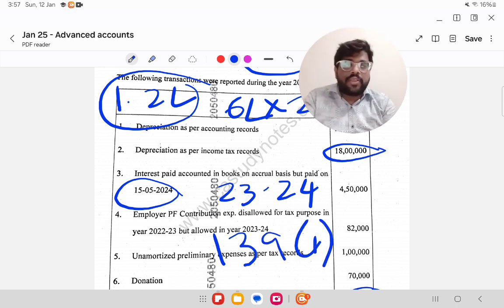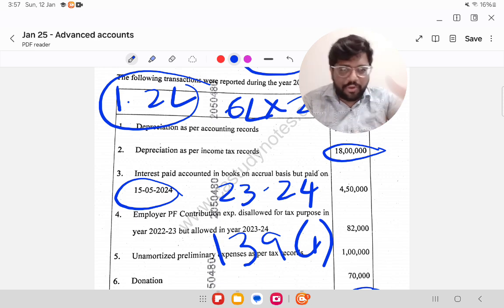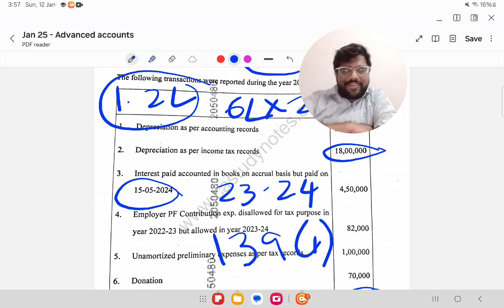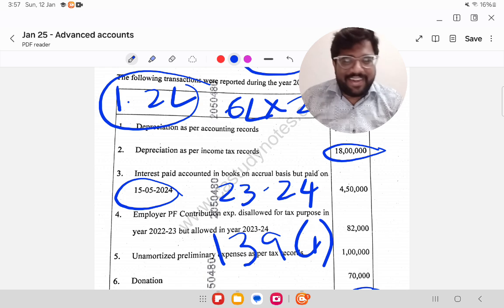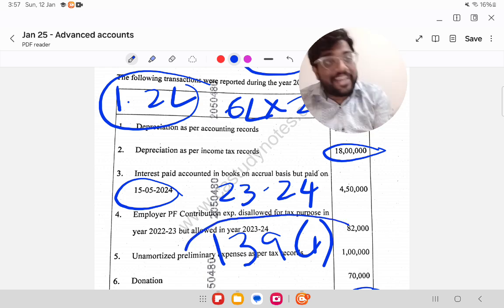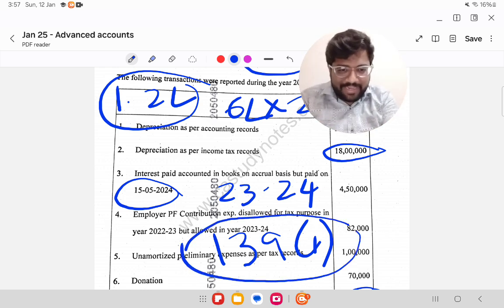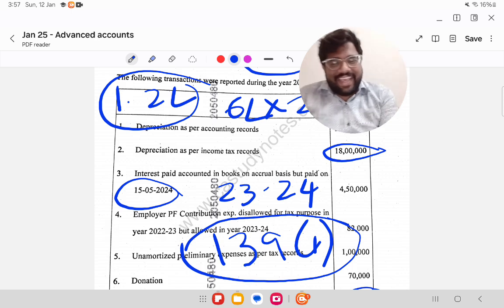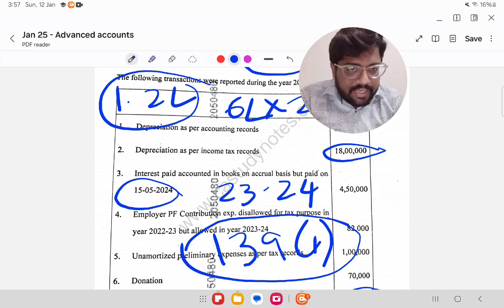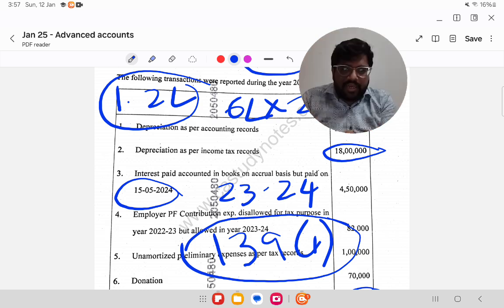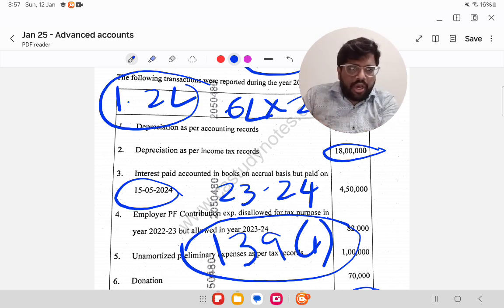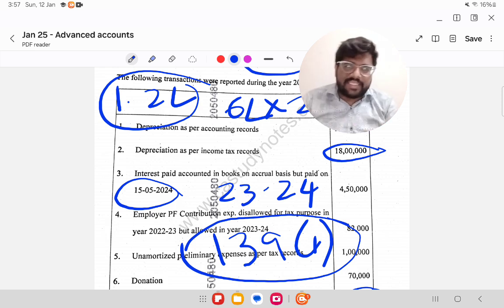Sir, what are you talking about, income tax and all? Those who know me will be thinking, what are you talking about income tax? Okay, I don't know income tax, but I know a little bit of income tax. So 139, which is related to accounts. Just because I want to teach accounts, I know a little bit of income tax. So 139(1) is the section for filing return, right? So they would have given the due date, right? Probably 31st July or 31st October, something like that.